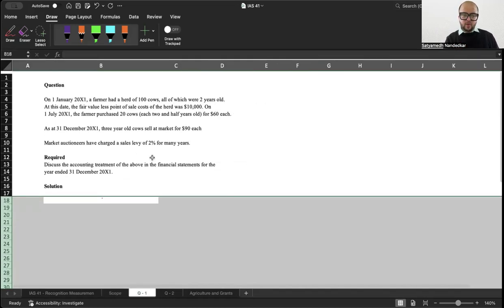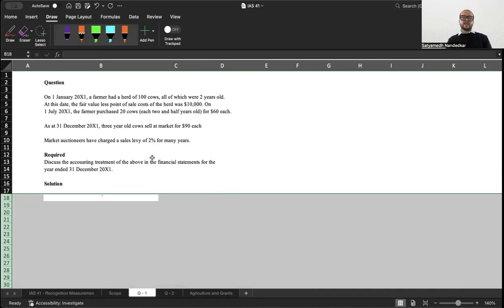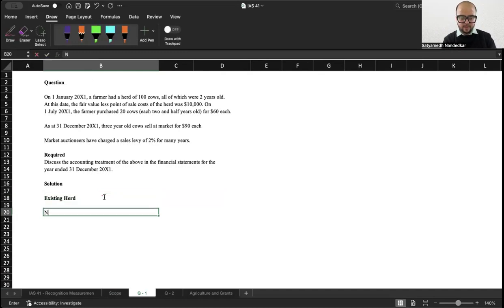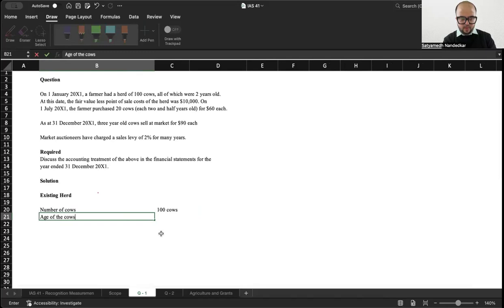Okay, now let's have a look at one question from this topic. Discuss the accounting treatment of the above in the financial statements for the year ended 31st of December 2001. On 1st of Jan 2001, a farmer had a herd of 100 cows, all of which were 2 years old. Existing herd: number of cows, 100. Age of the cows, 2 years. At this date, the fair value less point of sale cost of the herd was 10,000.